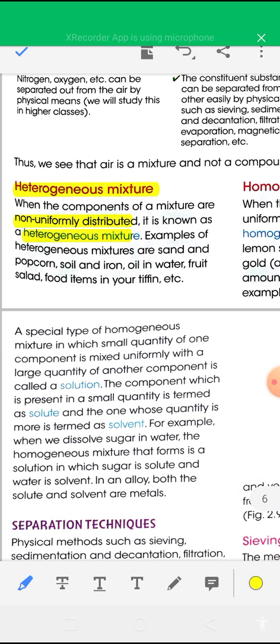Examples of heterogeneous mixtures: sand and soil, sand and popcorn, soil and iron, oil in water, fruit salad, food items.